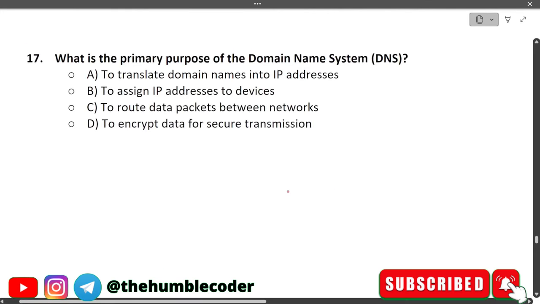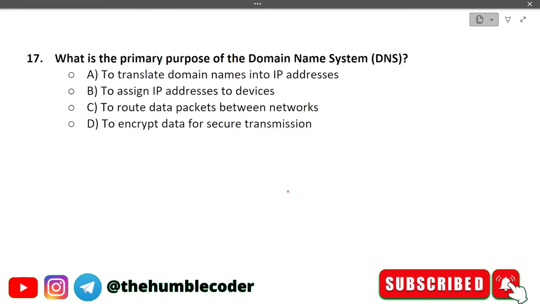What is the primary purpose of domain name system or DNS? The options that we are given are, option A, to translate domain names into IP addresses. Option B is to assign IP addresses to devices. Option C is to route data packets between networks. And option D is to encrypt data for secure transmission. The correct answer for this one is going to be option number A, that is to translate domain names into IP addresses.